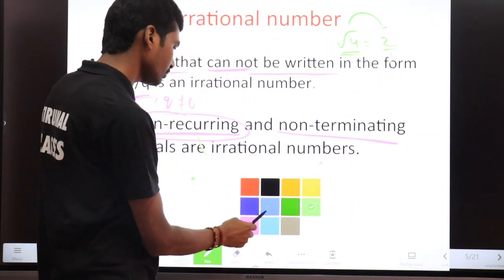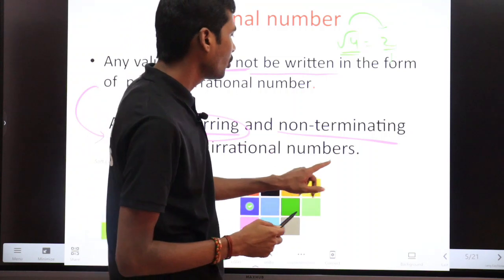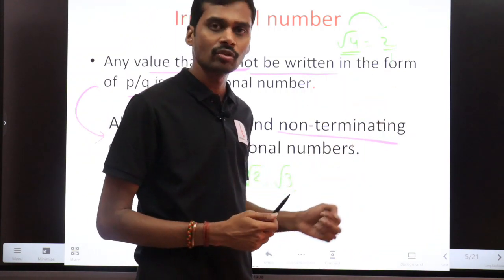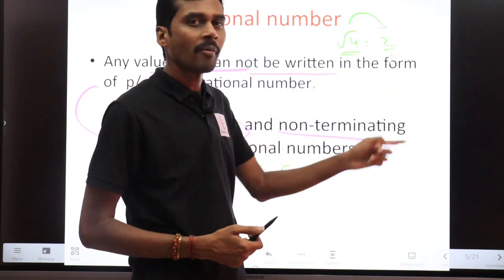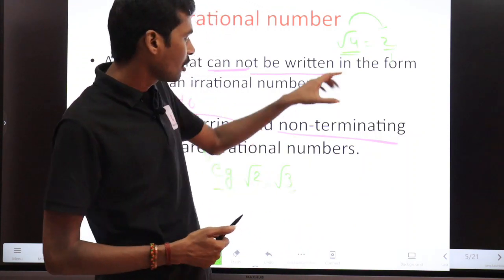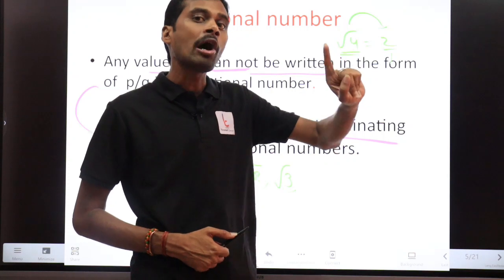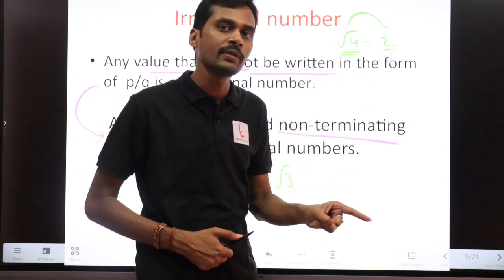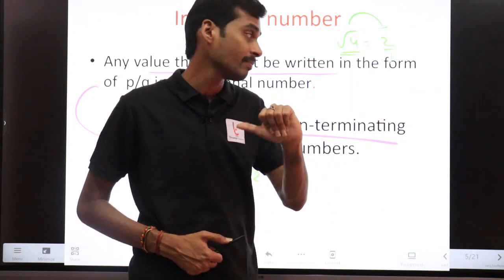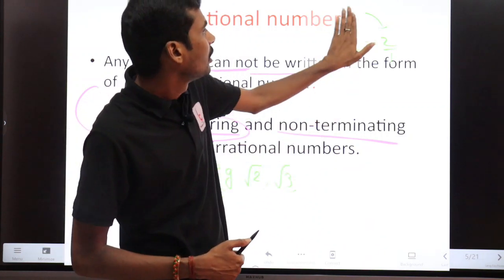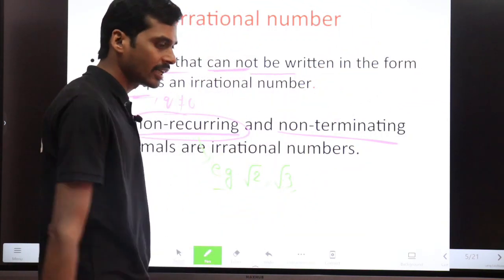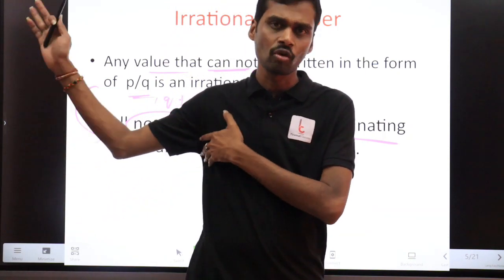So it can be in the form of p by q. That's why all perfect squares and perfect cubes are rational numbers. But non-perfect squares, non-perfect cubes, non-fourth roots and non-fifth roots are all irrational numbers. Take this example, root 3 value, 1.7321 something and so on.